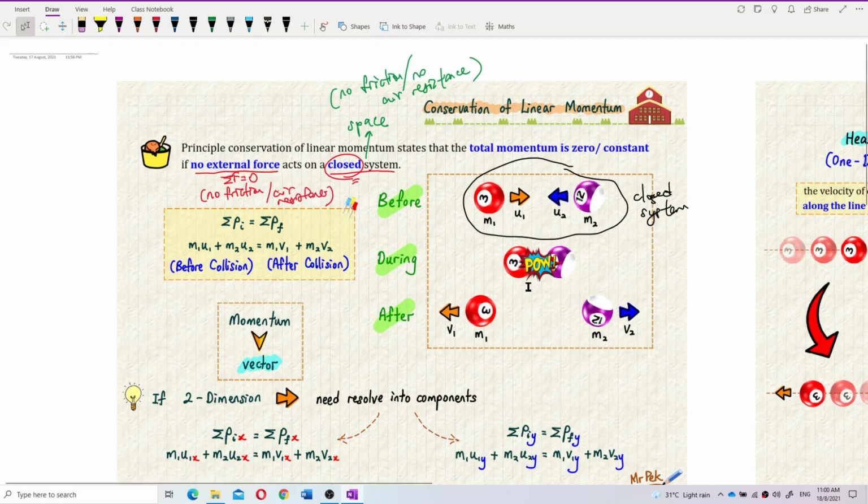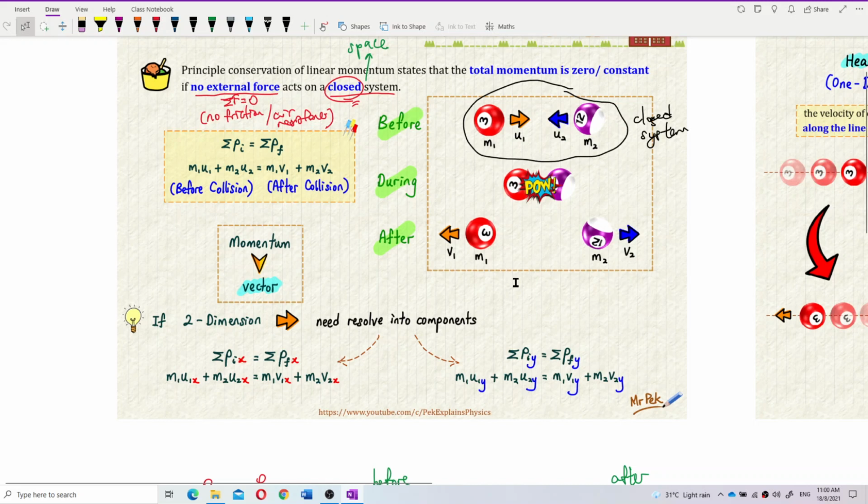One more thing: momentum is a vector. Remember that momentum is a vector, so it has direction.